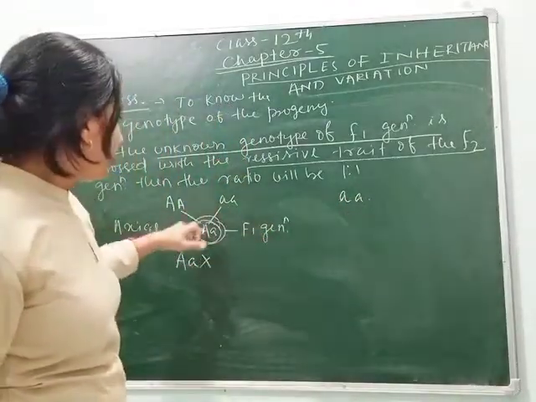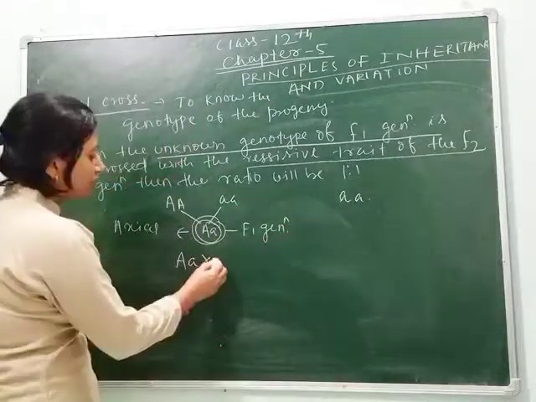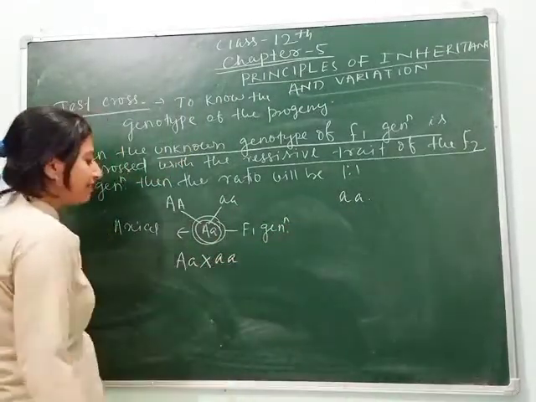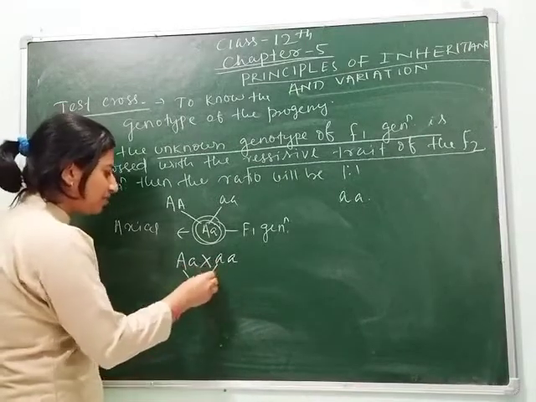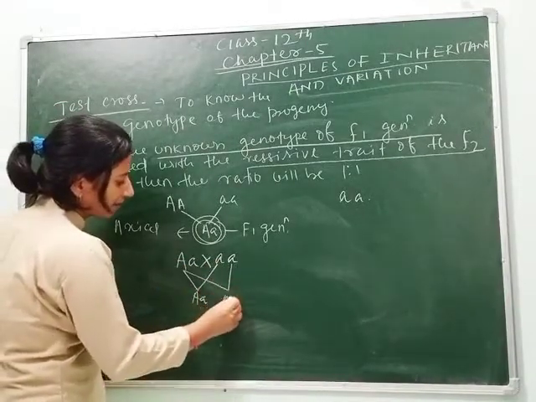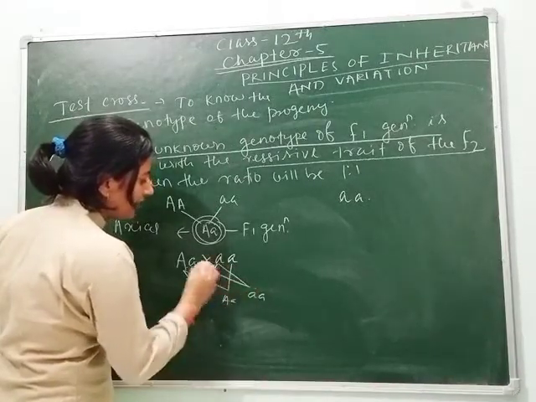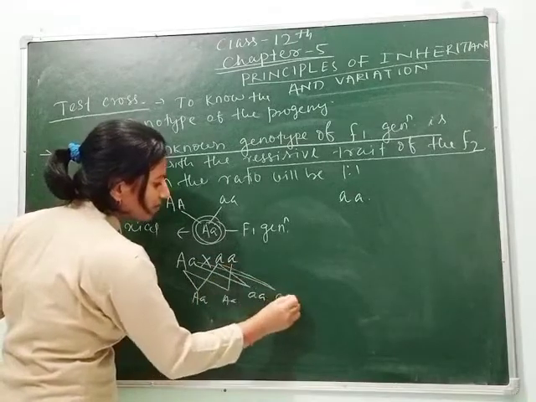When we cross the F1 generation with the recessive trait, small a, small a, then what do we get? Capital A, small a, capital A, small a, small a, small a, and small a, small a.